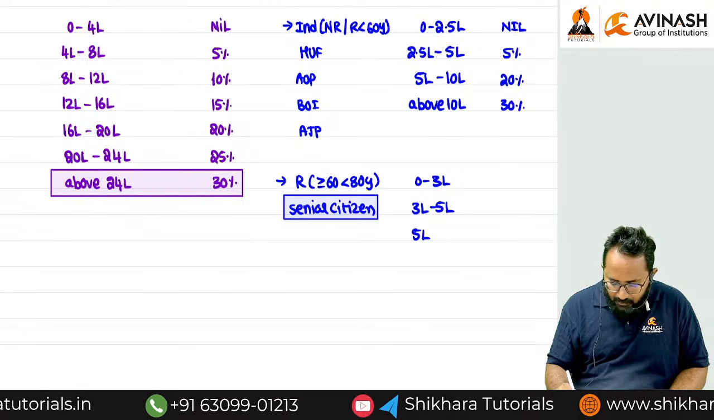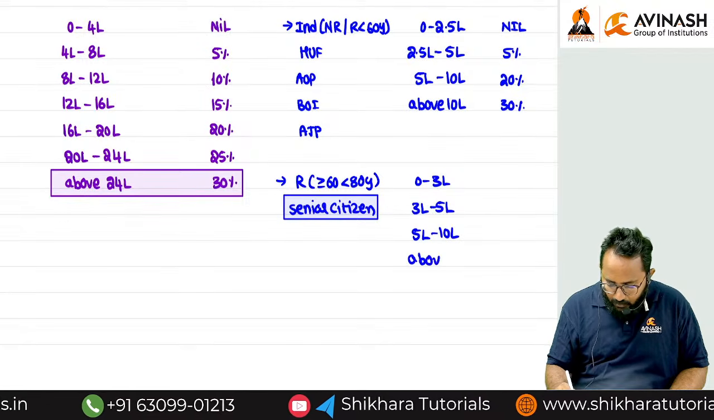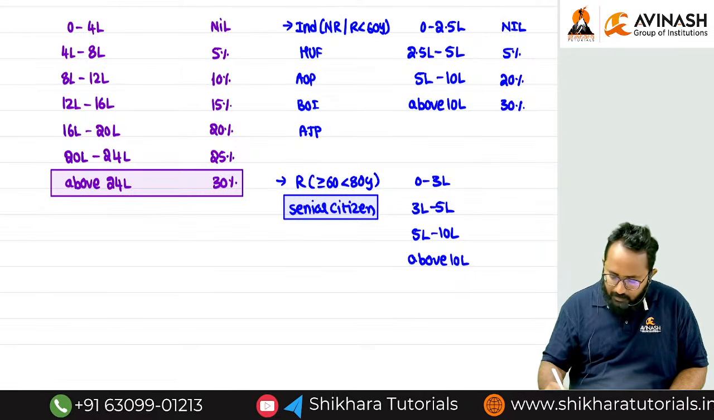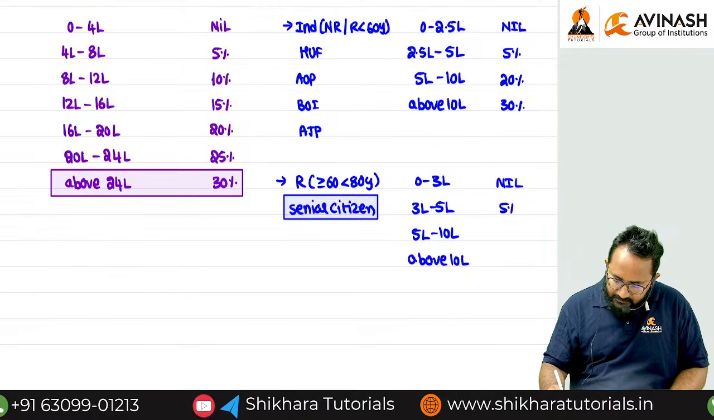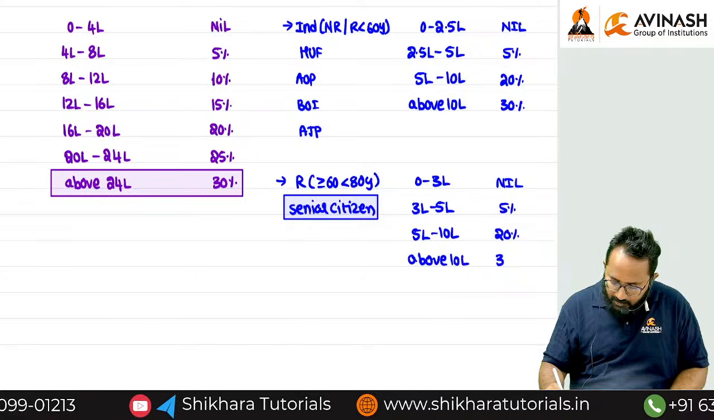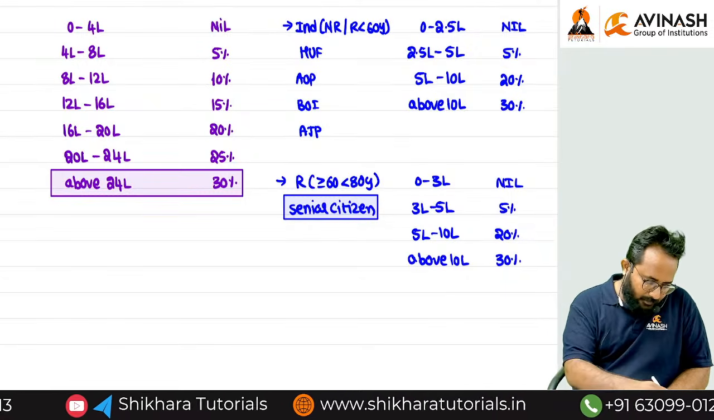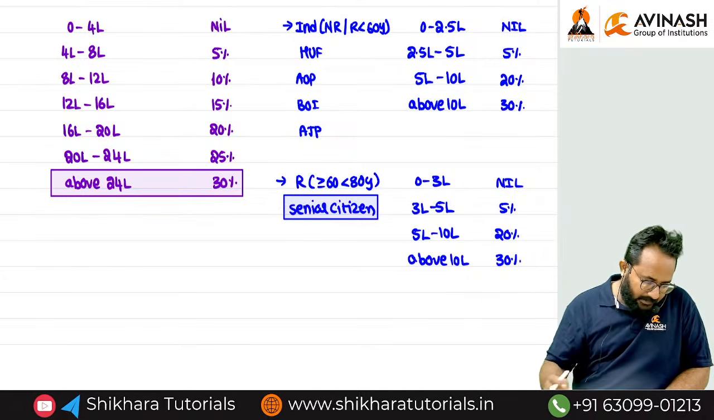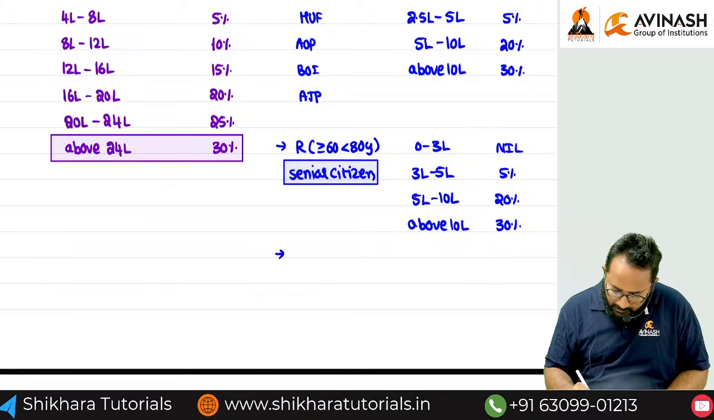Next slab, 5 lakh to 10 lakh. Next slab, above 10 lakh. Tell me what are the rates? Nil, 5%, 20%, and what is that? 30%. So 5%, 20%, as well as 30%. Next category, check it out clearly.